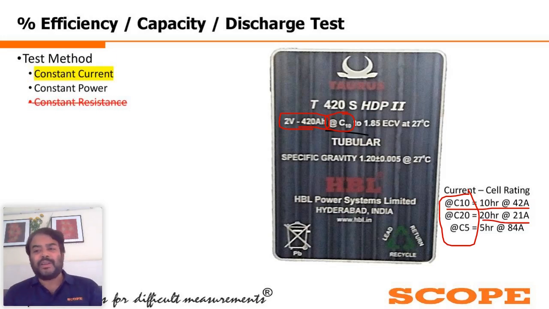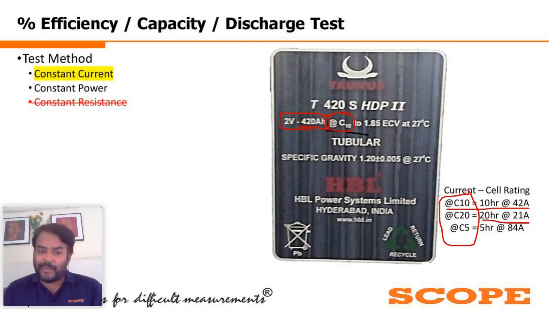As we have seen in this specific example on the display, though it is a 2 volt battery, they have mentioned 1.85 volt ECV. So for this specific manufacturer, they have gone only 7.5% lower than the rated voltage. It is much less than the standard, but once they have mentioned the ECV as 1.85, it is 1.85. We have to maintain that, we must not go beyond that.